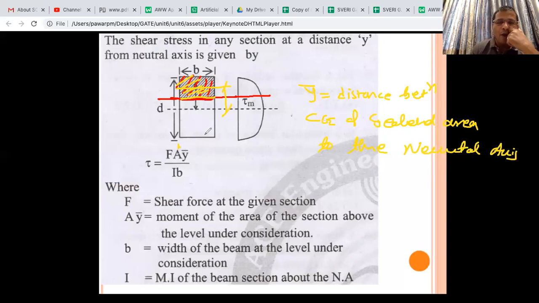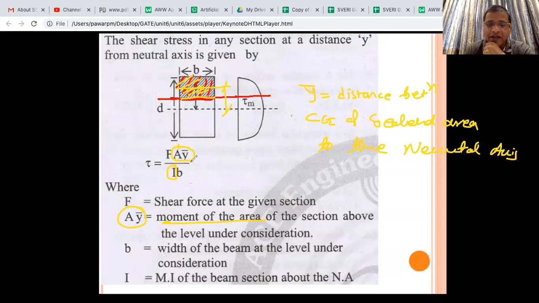So that is the y bar. They call AY bar the moment of the area. If you have not understood, area multiplied by the CG distance to the neutral axis is nothing but AY bar. And I, of course, is the moment of inertia of the complete body, not the hatched part.